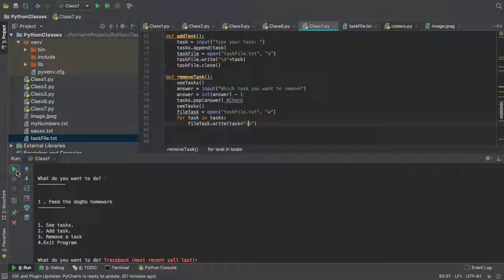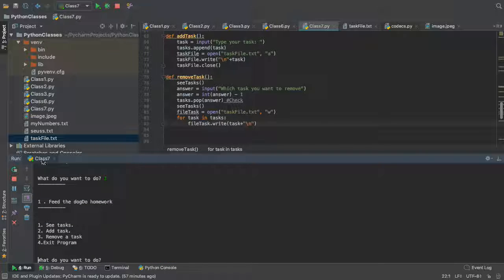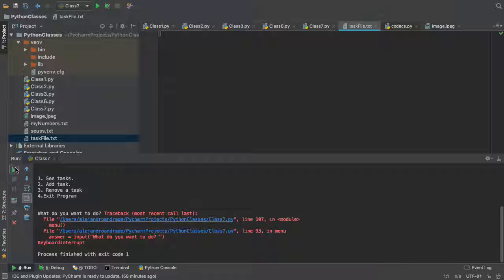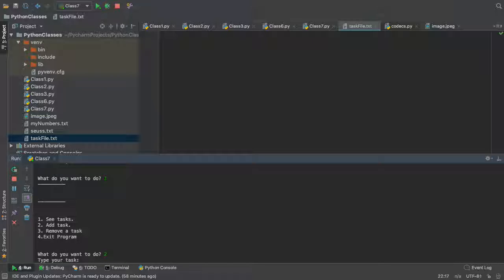Now let's see what happens. So we see tasks, there's nothing. Oh, actually there is. Let's just actually delete that because that's ugly. It was a bug. So we start from nowhere. Boom, we do 1. Okay. So we are going to add some tasks. So I don't know, someone give me... take a shower.